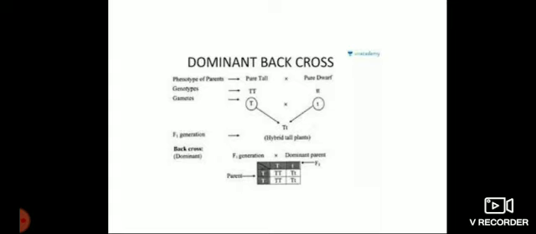Genes always appear in pairs on the chromosome. DNA is present on the chromosomes. There is a diploid set of chromosomes, while in the gametes there is a haploid set of chromosomes. During gamete formation there is a separation of the genes, so gametes have the haploid set of genes.